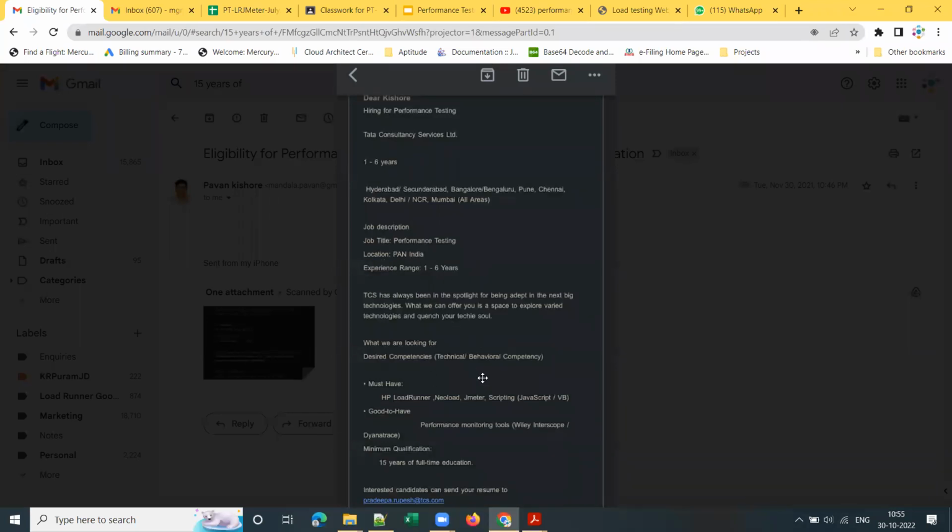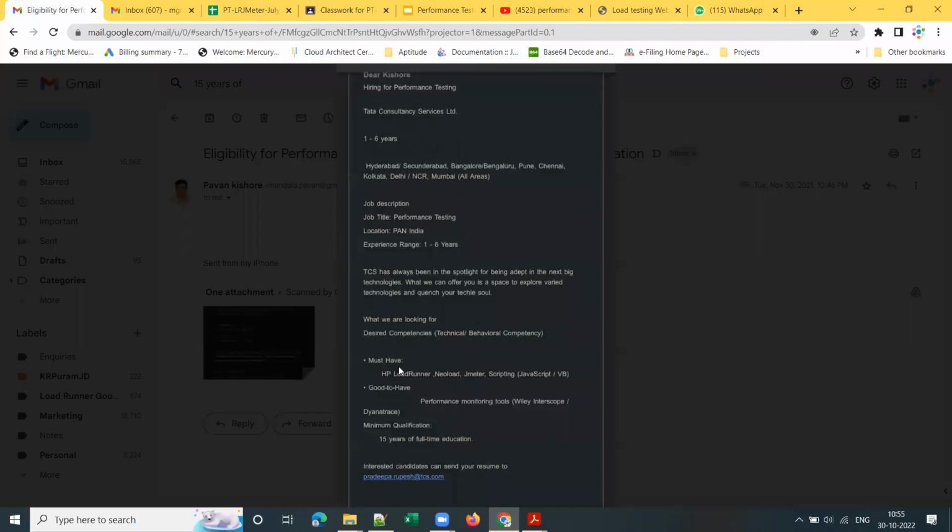And if you observe the eligibility criteria here, the must have is LoadRunner, NeoLoad, or JMeter scripting. Either LoadRunner or NeoLoad or JMeter scripting, and desired competencies, right? Good to have is performance monitoring tools like Introscope, Dynatrace. And observe the minimum qualification: 15 years of full-time education is the minimum qualification. Why I'm showing TCS is that TCS has recruited, as most of you may know,